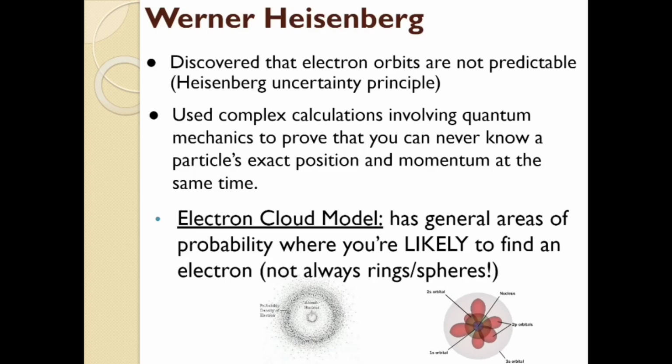So the key thing to take away from this is that science is a process of learning, understanding, and discovering new ideas. All of these people were at the peak of technology for their day, but as technology developed, our understanding of the atom developed as well. So this electron cloud model is actually kind of old. It's almost 100 years old, and maybe in the next 5, 10, 100 years, we might actually develop a better model, understanding more and more about how the atom is put together. You, your kids, or grandkids might look back at some of these models, even this Heisenberg uncertainty principle, and kind of scoff and say, "Oh, how silly they were." It's just a matter of technology and perspective.